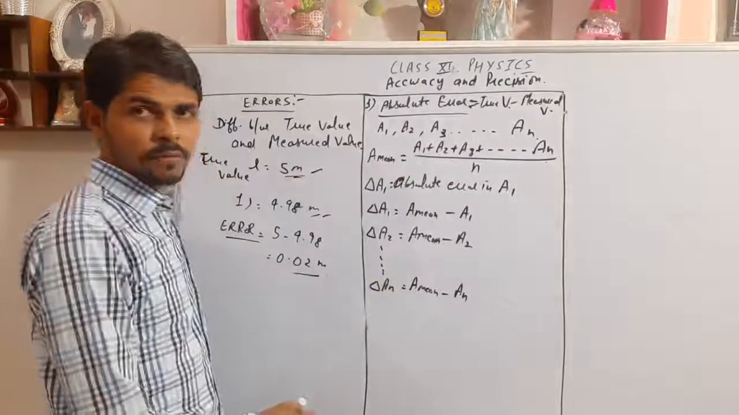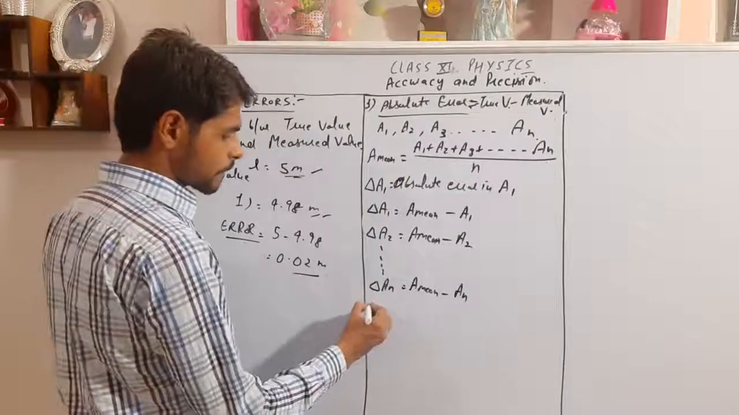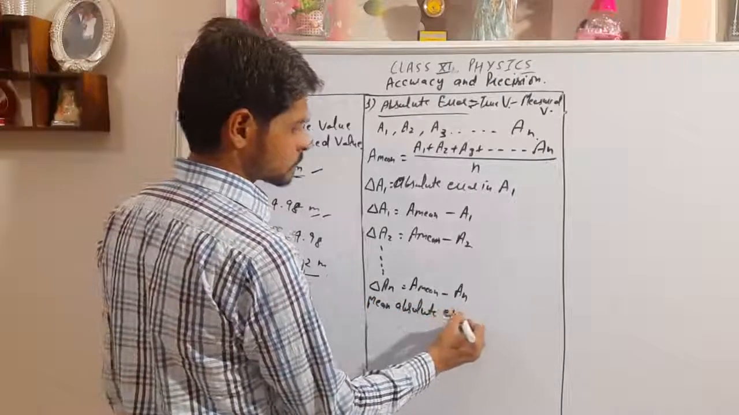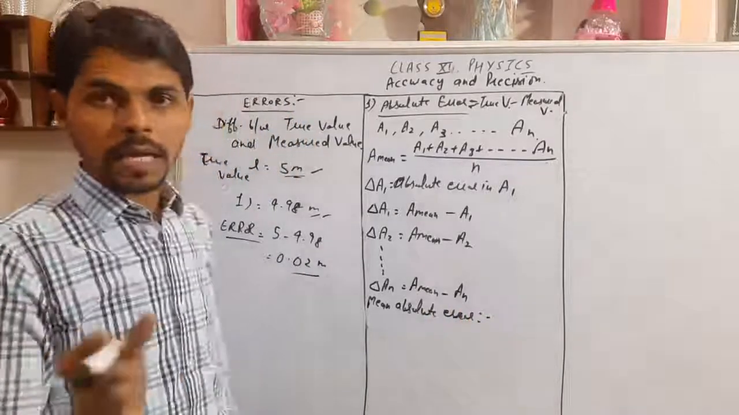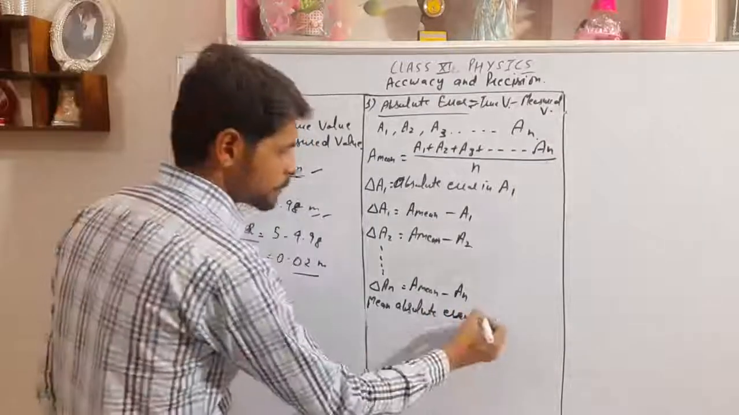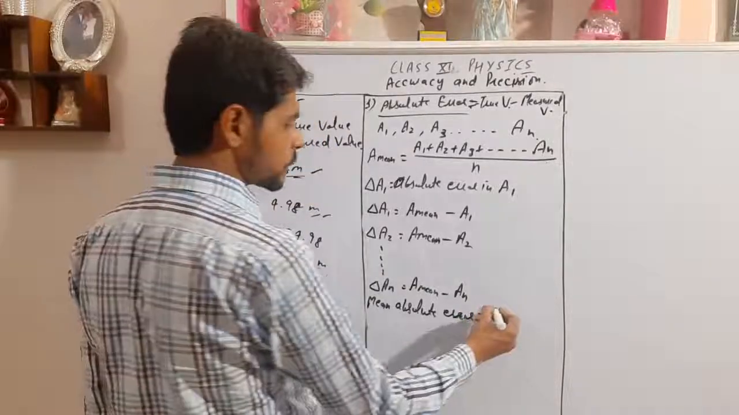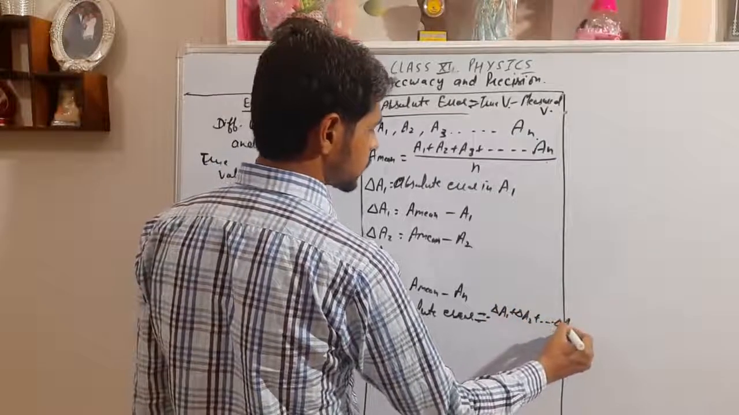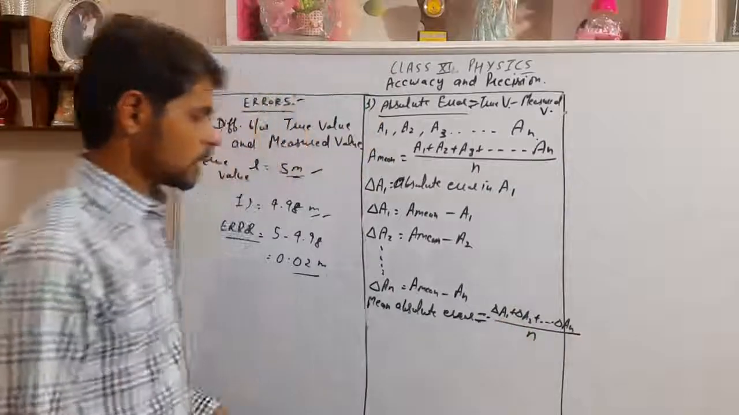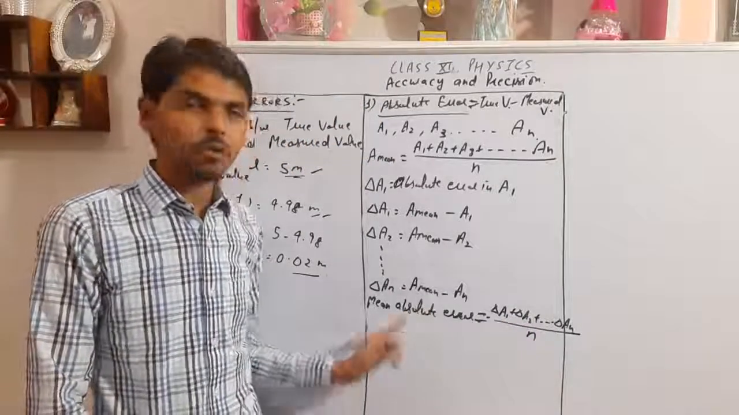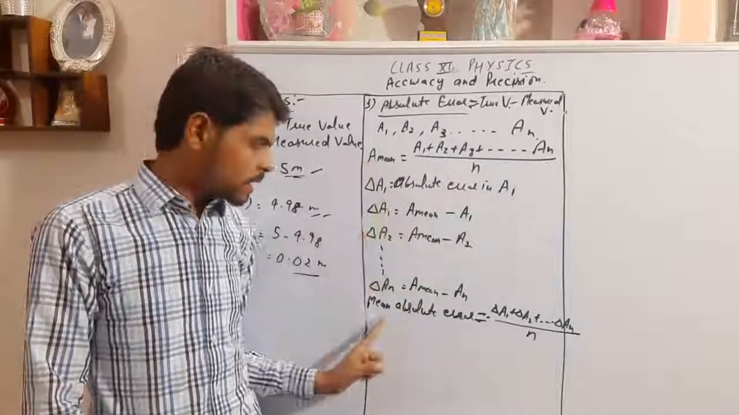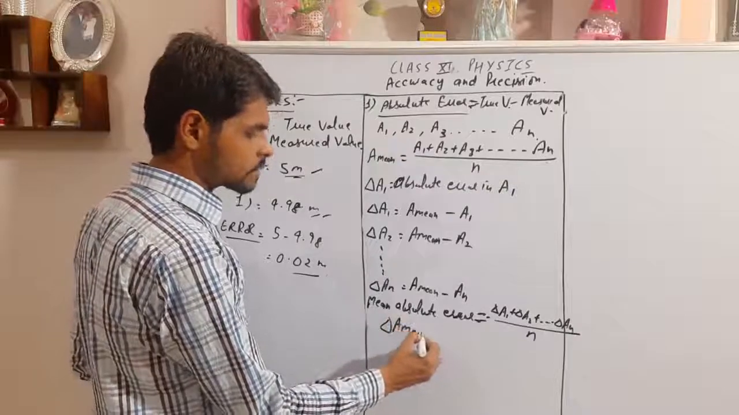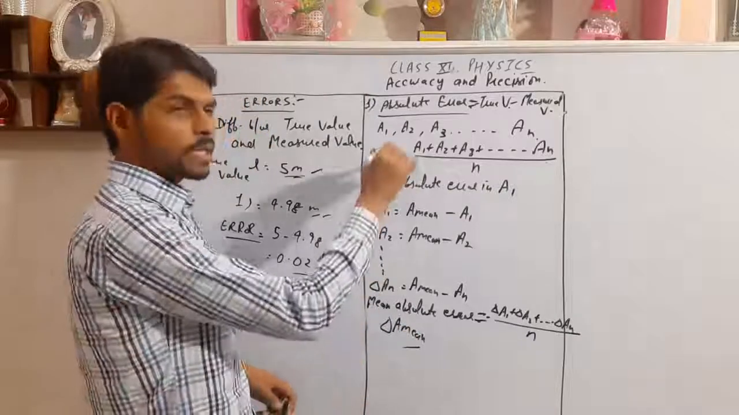This was the absolute error in every physical quantity. Now we are calculating the mean absolute error. Mean absolute error means the mean of absolute errors. What are the absolute errors? That is delta A1 first, delta A2 second, up to delta AN, divided by n. We have to take the mean of the absolute errors; that was the mean of the measurable quantities. Now the mean of absolute error is represented by delta A mean. Delta A mean means mean of absolute error and A mean means mean of measured values.